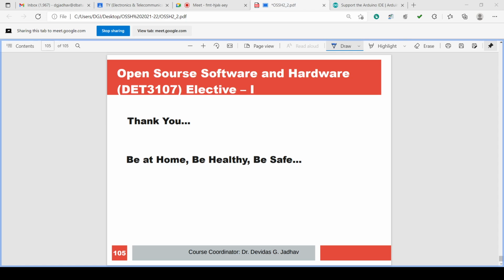Everything will be checked. Okay. So for today, we'll stop this open source software and hardware. Today we have checked the downloading process of Arduino software. You can check these details on YouTube, because while downloading I may not have shared how it is getting downloaded. But on YouTube, on that website, you can get all the information.